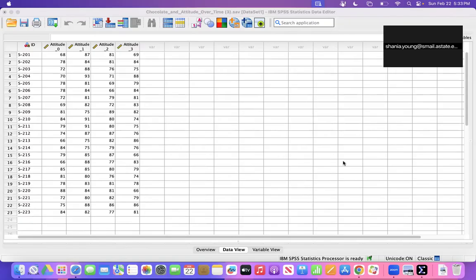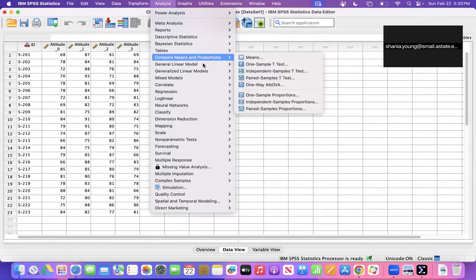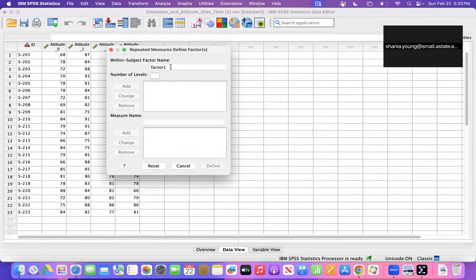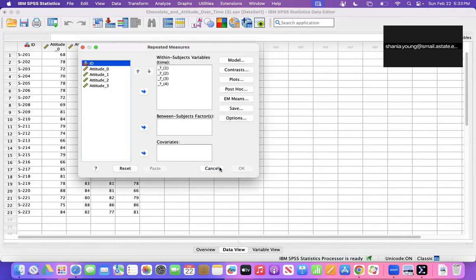So the first thing I would do, I would click on analyze. We'll go right here. And then for my factor name, I will put time, number of levels 4, click add, and then I will say define.